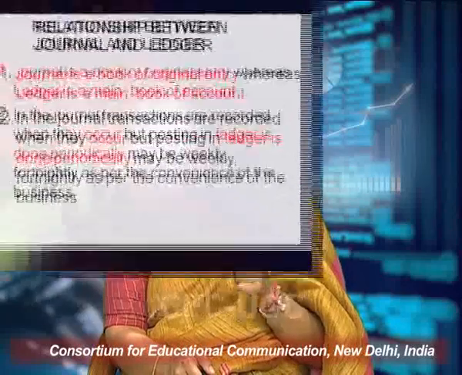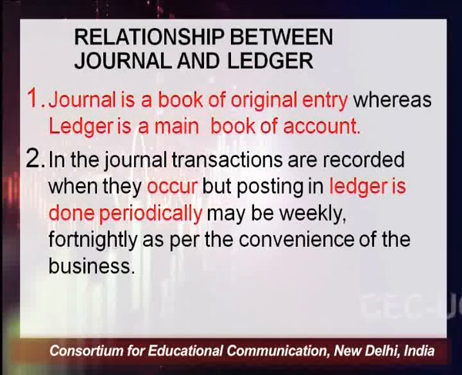What is the relationship between journal and ledger? Journal is a book of original entry, whereas ledger is a main book of account. In the journal, transactions are recorded when they occur, that is in chronological order, but posting in ledger is done periodically. It may be weekly, fortnightly, or as per the convenience of the business.